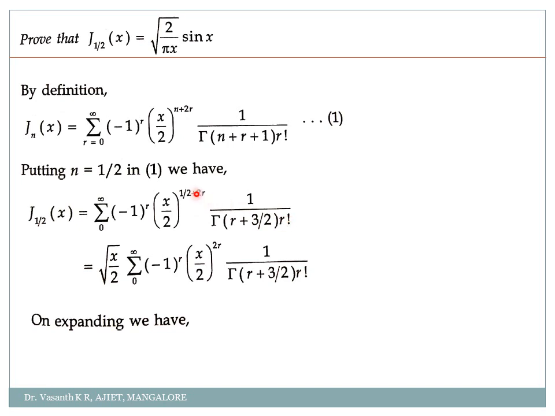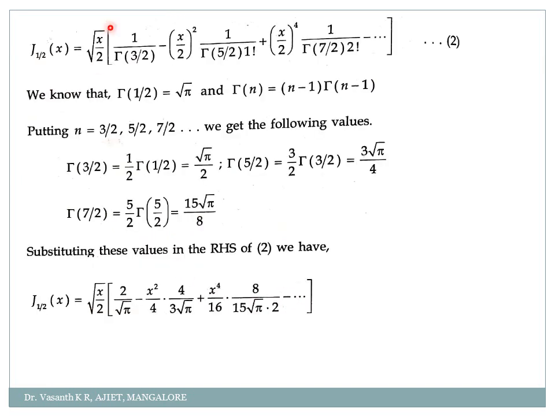Clear? Next, I'll take this x by 2 to the power 1 by 2, which is a constant, outside. What is anything raised to 1 by 2? That is square root. So root of x by 2 into summation r equal to 0 to infinity minus 1 to the power r x by 2 to the power 2r into 1 by gamma of r plus 3 by 2 into r factorial. Okay. Now I'll expand this series. So what will I get?